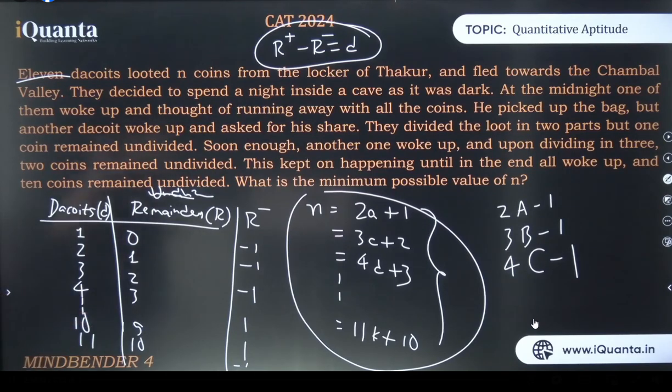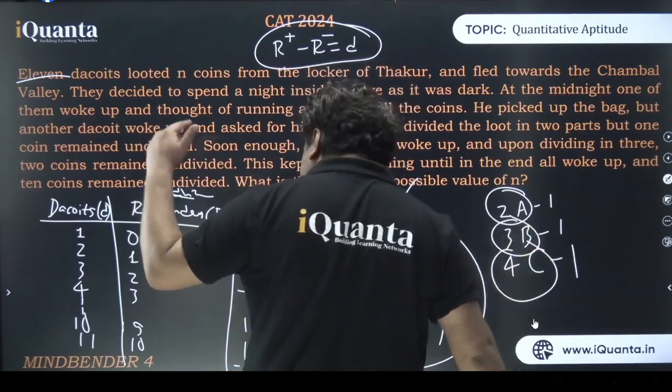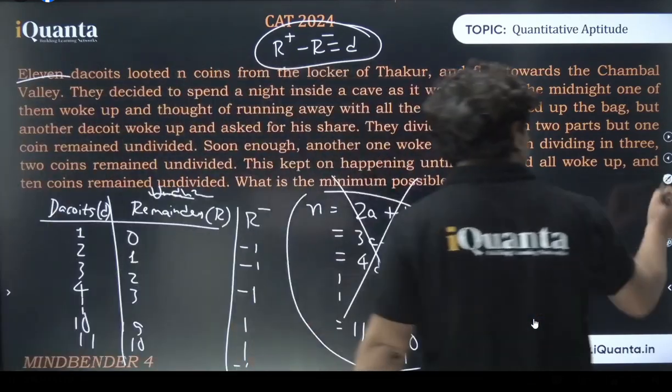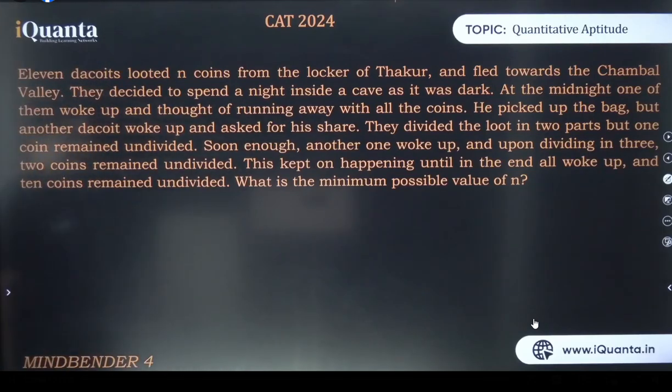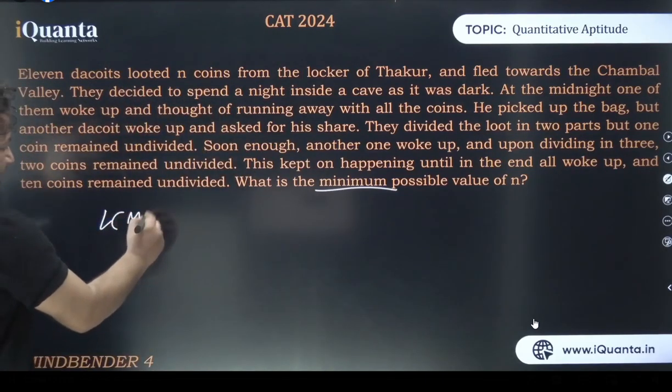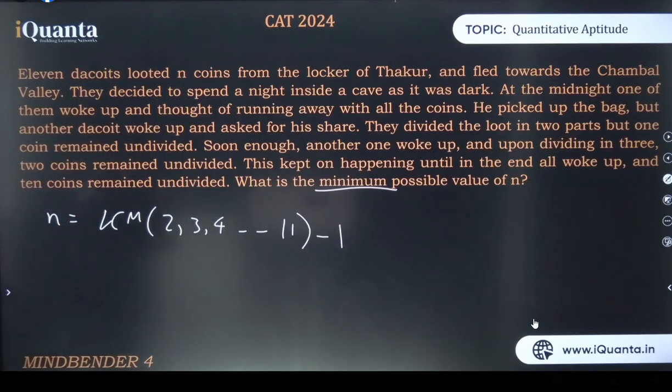Now you understand, now the brain must have started working. So instead of doing it this way and wasting the entire life, let us do it that way, and that is where negative remainder comes into play. It means our answer should be 1 less than the multiples of 2, 3, 4, 5, 6, 7, 8, 9, 10, and 11, and it has to be minimum. That means we need the LCM of 2, 3, 4 till 11, minus 1. That is going to be the value of n. Is that clear? So this is minus 1, not plus 1. Now is it clear, guys?